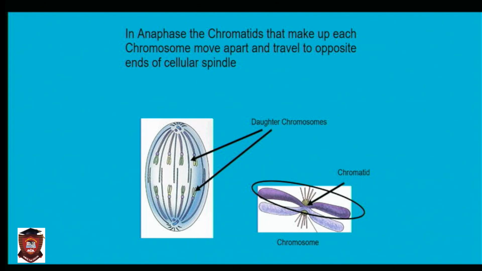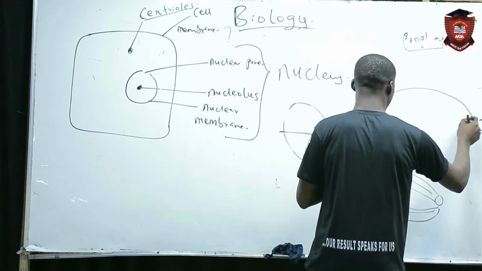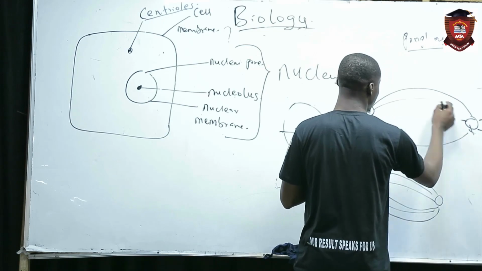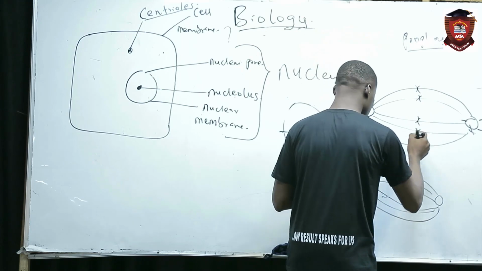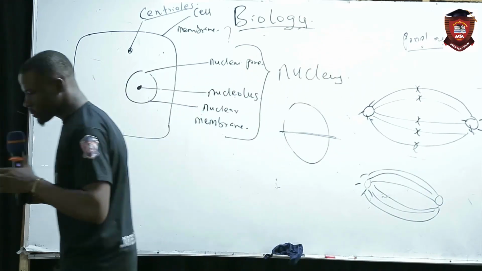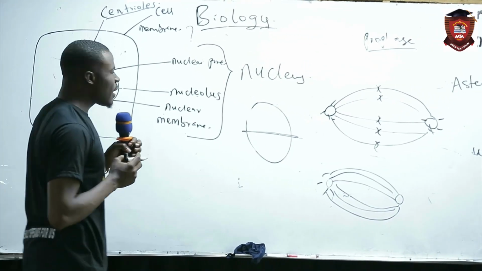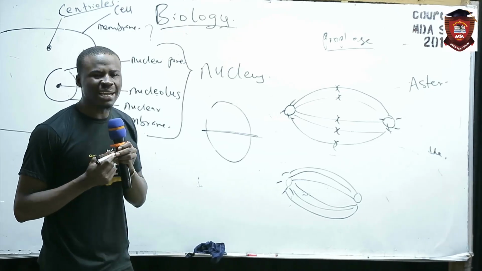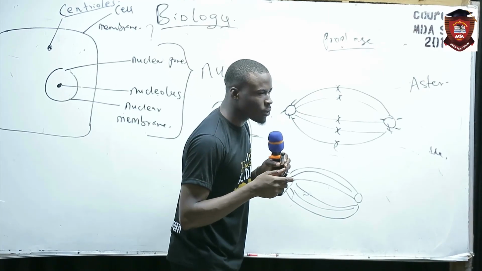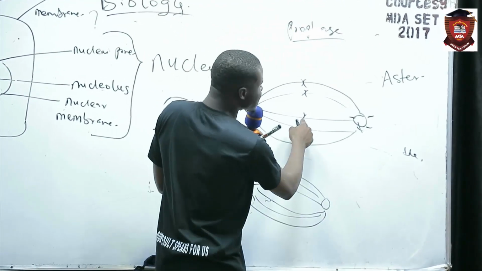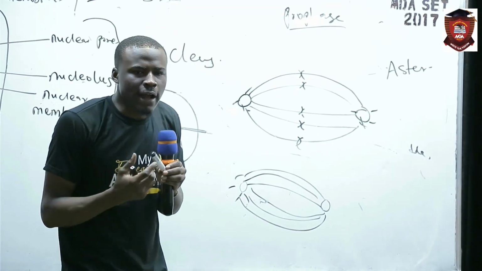So, now when you see them, normally they are arranged like this. And this stage is called metaphase. Now, they want to go. So, these are sister chromatids that join together to form a chromosome. Now they will divide.